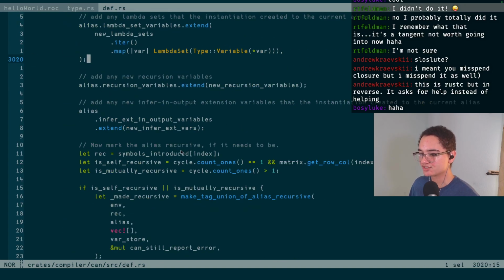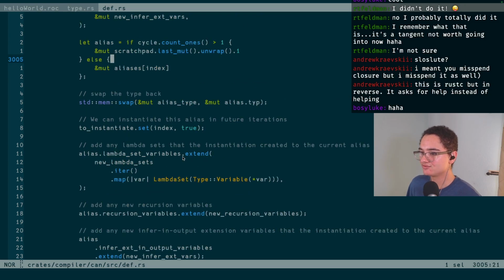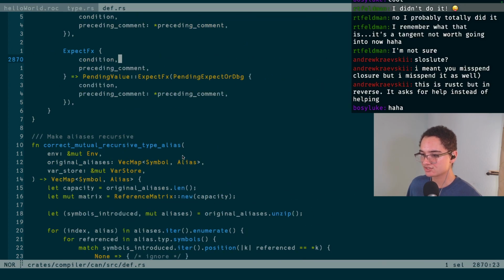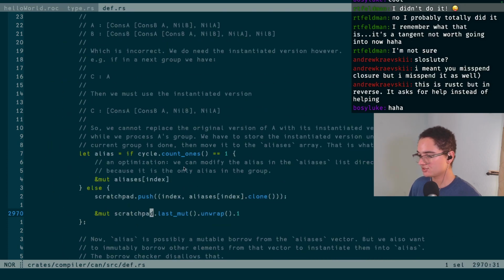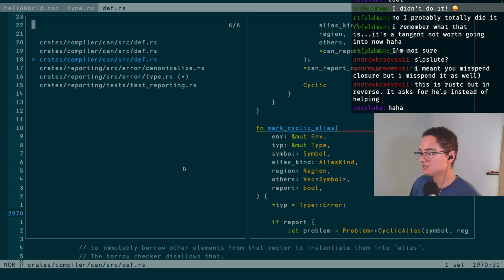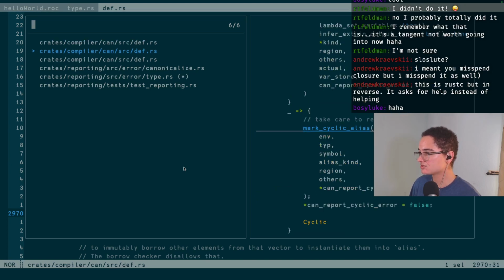Let's see, where are we? So we're in canonicalization, which makes sense. That's kind of where we figure out a lot of things and make sure the IR is valid. This is a very long function. Where does this start? Correct mutually recursive type alias. I don't know if this is necessarily where we want to be, because we want to stop it from noticing a type alias. We don't want it to have to correct said type alias. Where else is this used? This is just used in two spots, and I think they're in the same function, actually, just a little bit apart.